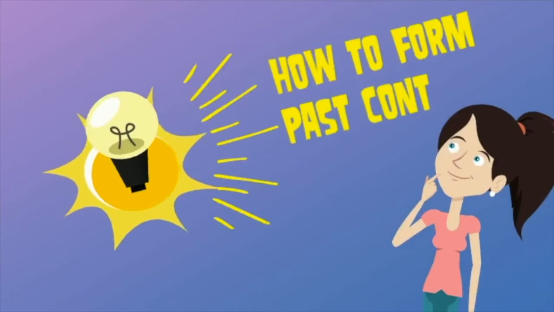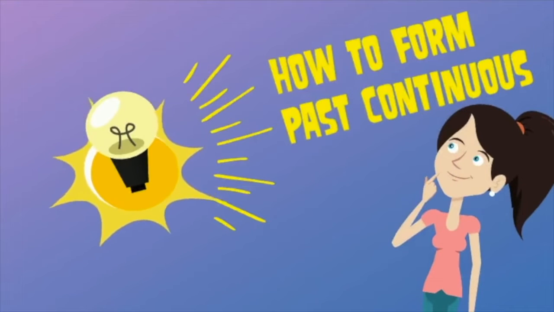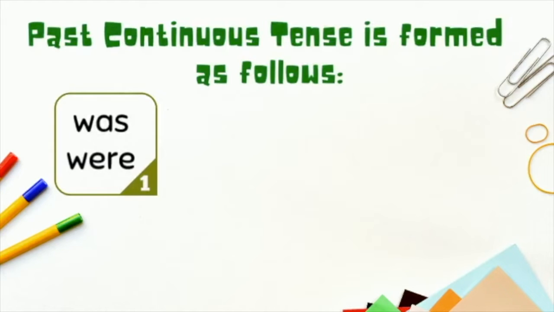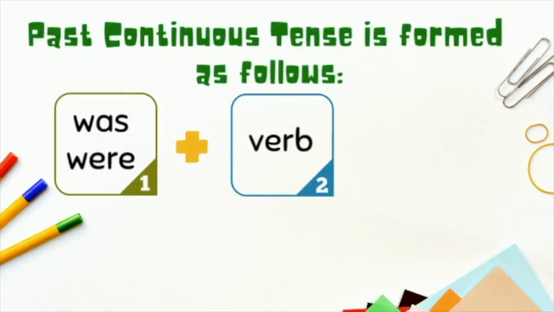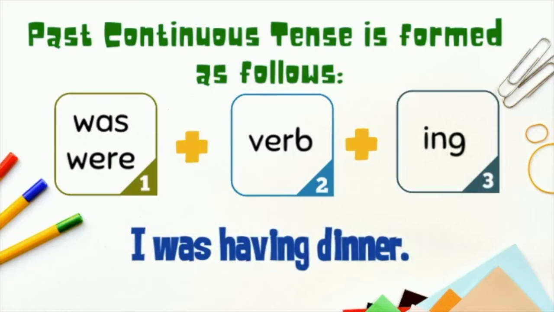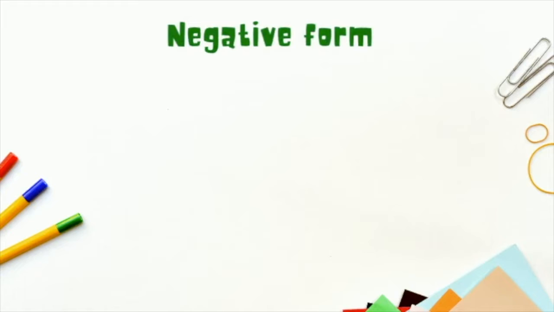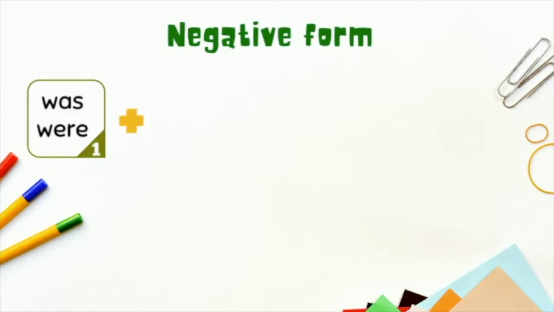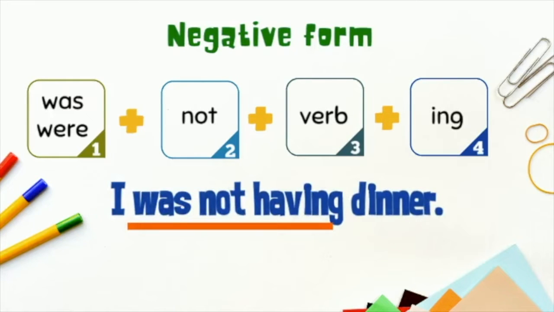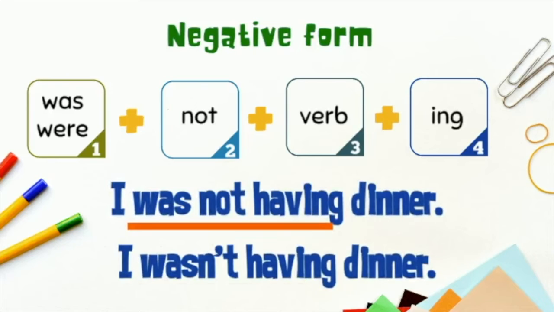Now let's take a look at how to form the past continuous tense. To form past continuous tense, first we need to put was or were, and then the verb, and add ing to the verb. For example, I was having dinner. In negative form, we put not after was or were, and then the verb and ing. For example, I was not having dinner, or you can say, I wasn't having dinner.